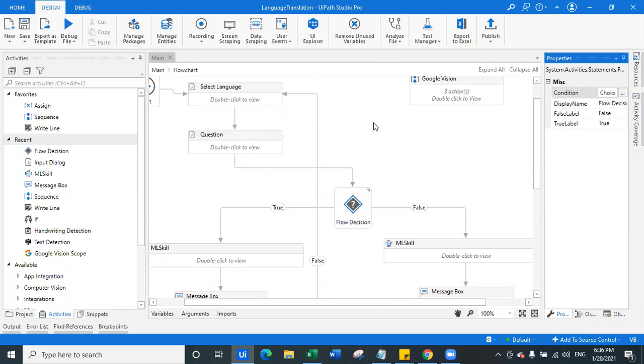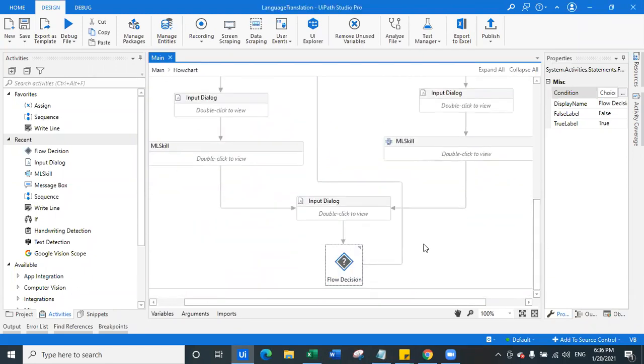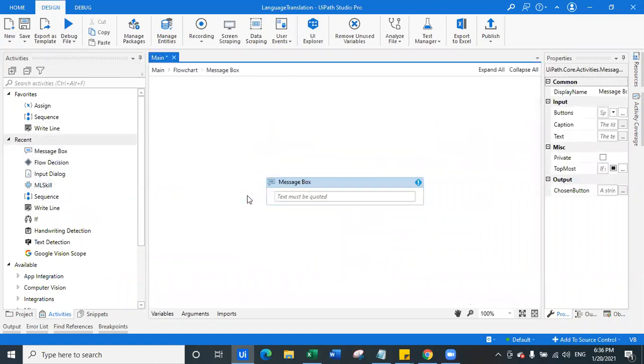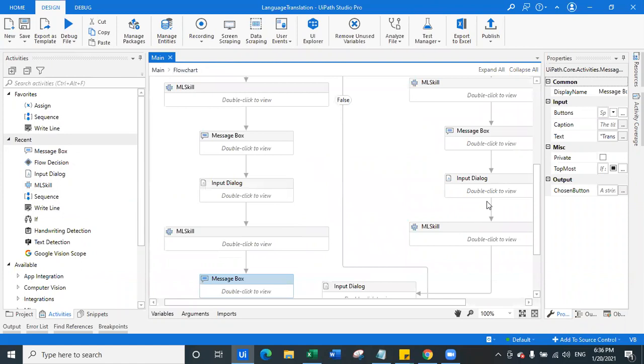Okay, so you have created a translated answer that will not be displayed. Oh, correct. Yeah, let me display the translated answer also. Thank you, Mukesh, for noticing that. So we will drag it here, the translated answer, which is, let's put it in the ML skill here, message box here. So translated answer. And the same thing goes from here to here.